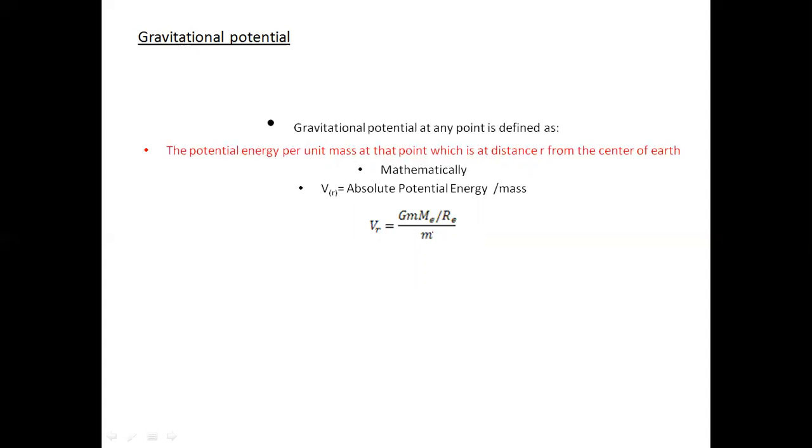These two masses cancel out, and what we are left with is: the gravitational potential is equal to G, the gravitational constant, times Me, the mass of the Earth, divided by Re, the radius of the Earth. In this way, we can calculate the gravitational potential as well.